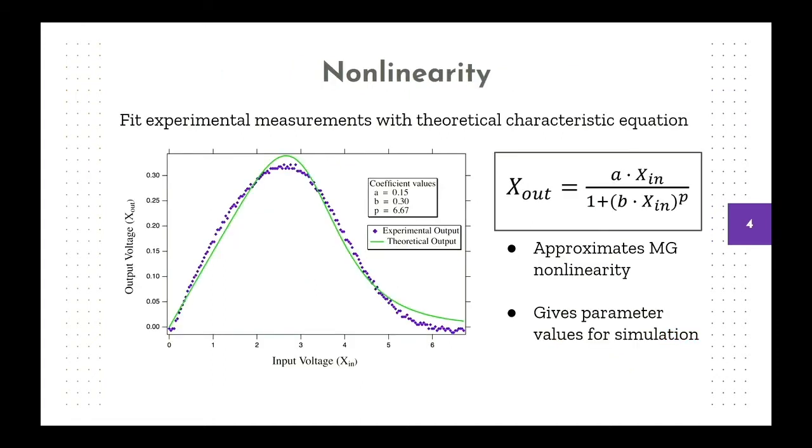The first thing we test in our system is the nonlinearity, since it's a very important component for chaotic behaviors. We use the x input versus x output, and the black box shows the curve derived from the Mackey-Glass equation to fit our experimental measurements. So we can approximate the Mackey-Glass nonlinearity, and also get the parameters we can use for simulations to compare with our experimental data in further studies.